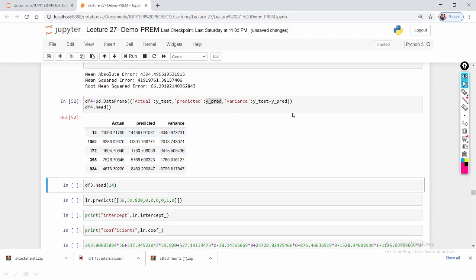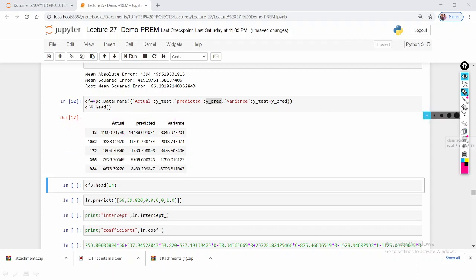This is our target variable. This is the actual value, that is y, and this is predicted by the model, that is y hat. So variance means y minus y hat. This value minus this value, you will get this value. Like that, this is the data frame belonging to df, df4.